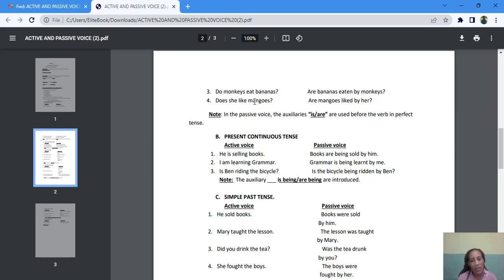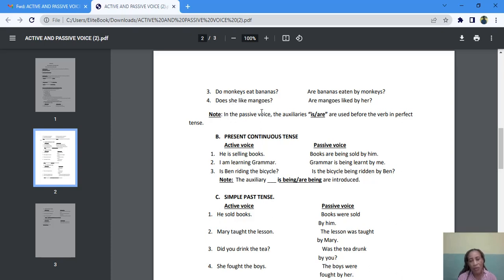Does she like mangoes? Look at it here. Mangoes is a plural. So I'm going to ask the question. So it's going to be, are mangoes liked by her, not by she, by her? We are changing this she to her because this is the object while she is the subject.